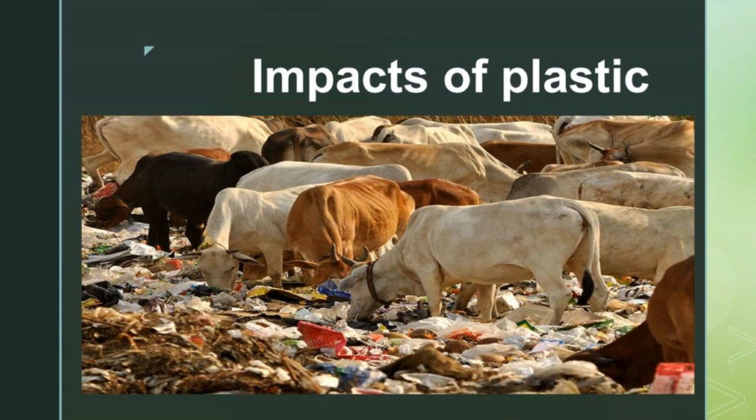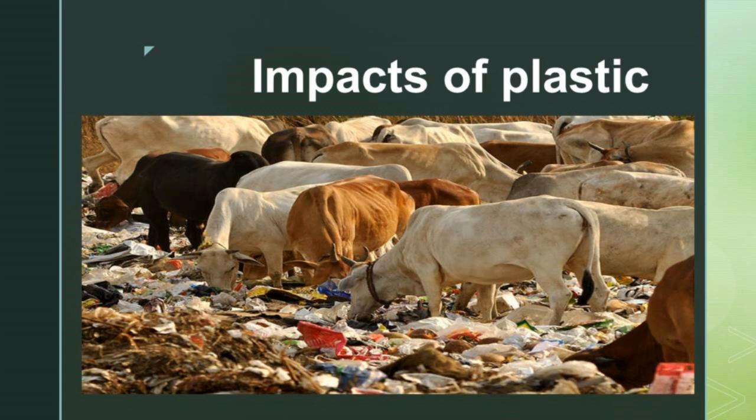For example, when a cow eats a lot of plastic, what will happen? The digestion will be spoiled and the cow gets various diseases. We throw plastic wherever we like, but the cow doesn't know what it should eat and what it should not eat. So what will the cow do? It will eat everything.